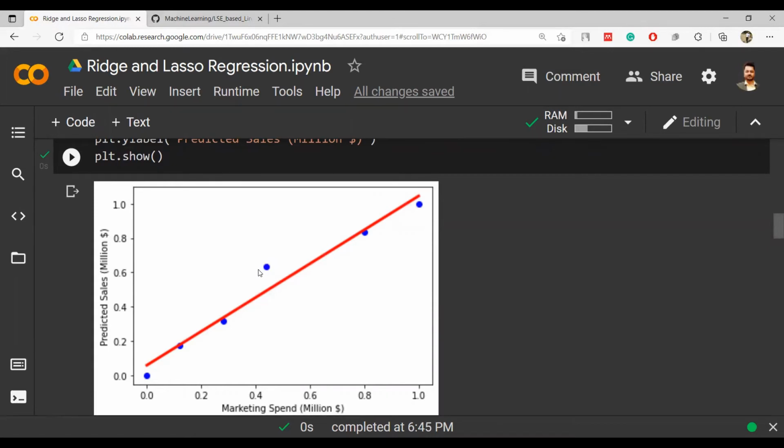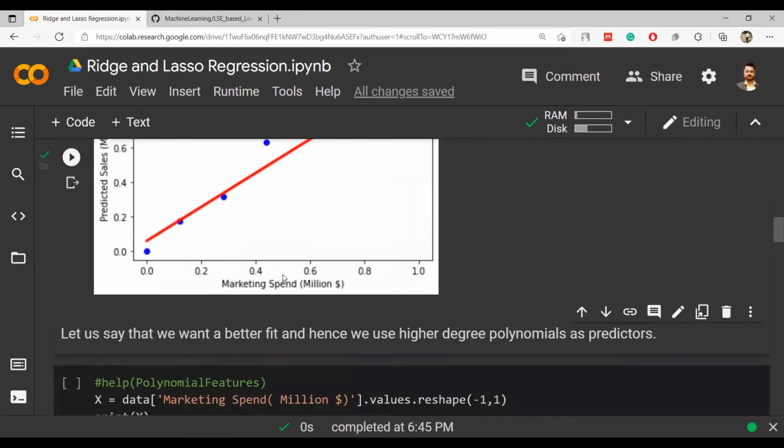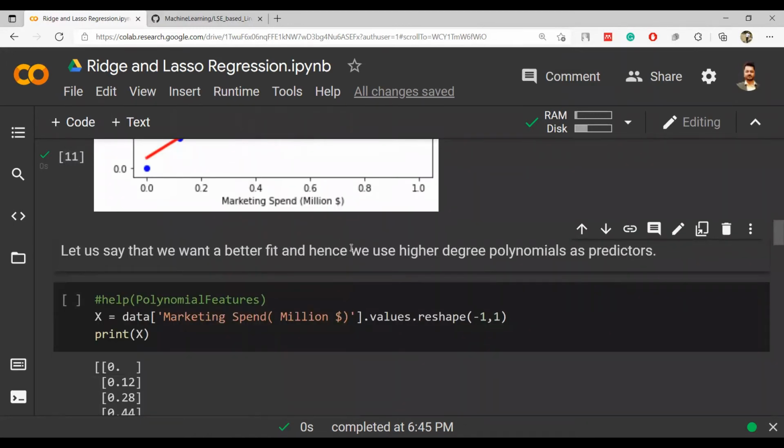We are not caring about any kind of underfitting or overfitting in this case. This is very simple. This is underfitting. But obviously in this case there were very few points, so it can be said that it is fine, but it can be improved. And for improving it, let's go to a higher degree of polynomial, right?